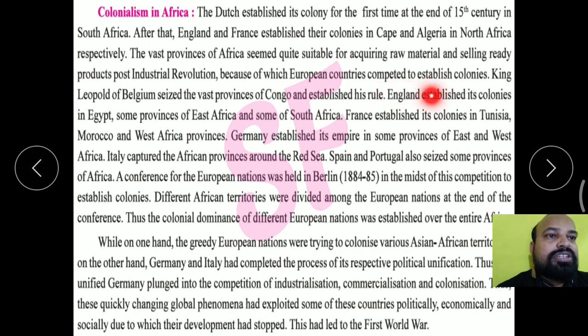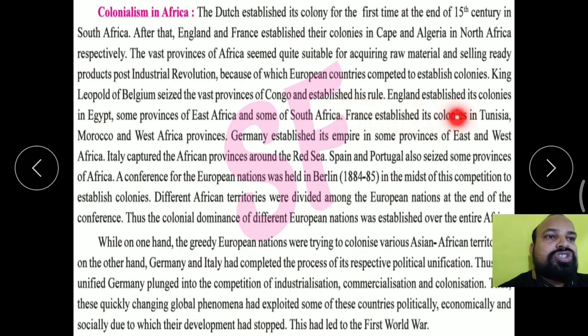England established its colonies in Egypt, some provinces of Africa and some of South Africa. Egypt is well known for its pyramids. England also captured and established colonies in East Africa and South Africa.